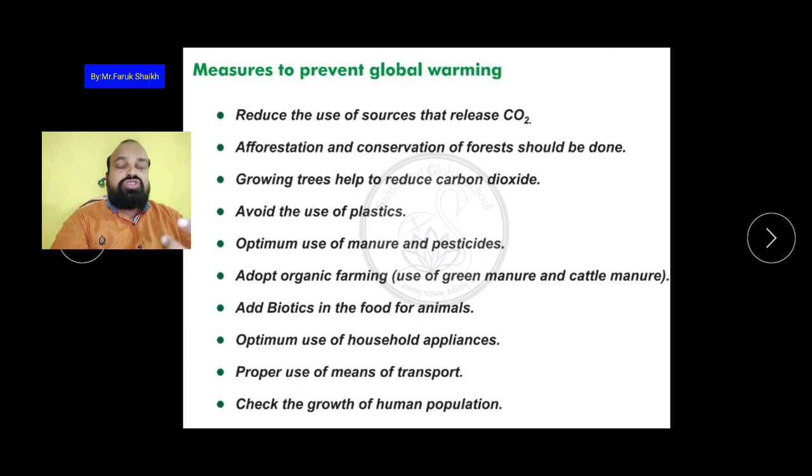Okay, we can use green manures and pesticides made from the solvents of cow urine and the solvents of neem. We have to use it. Add probiotics in the food for animals.